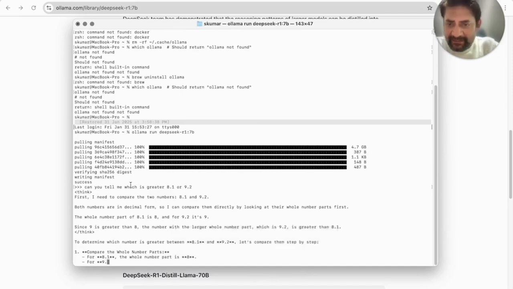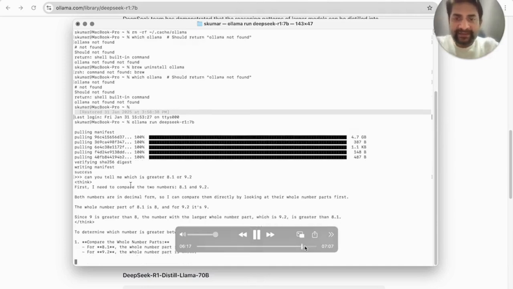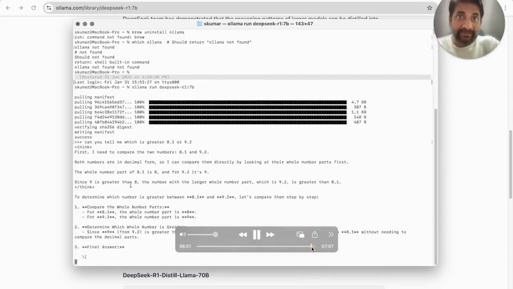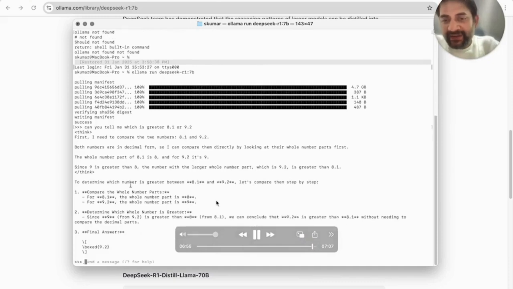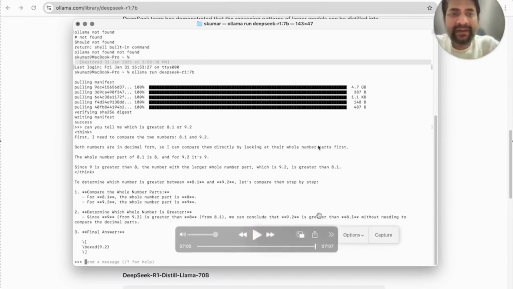Okay, so it has done the thinking process mostly, and it is about to give me the result. That's basically DeepSeek running on my local system. It's still showing me everything it's thinking. That's the unique feature of DeepSeek, right? And here is the final answer. The boxed 9.2 is the final answer, and that's what we were expecting. So that's how I downloaded it on my local system and was able to use it.